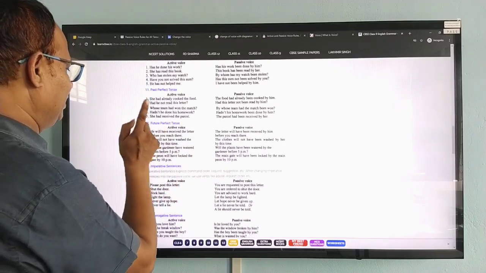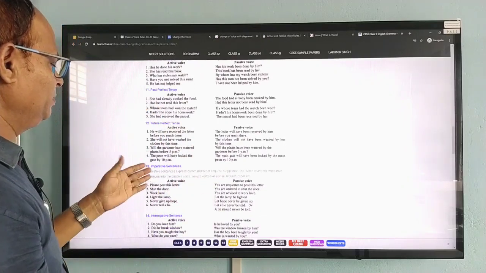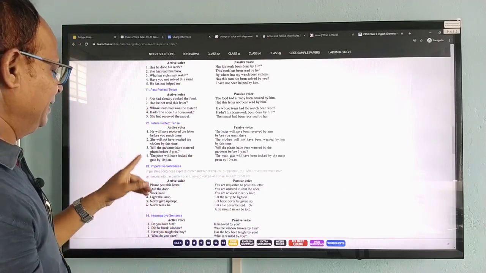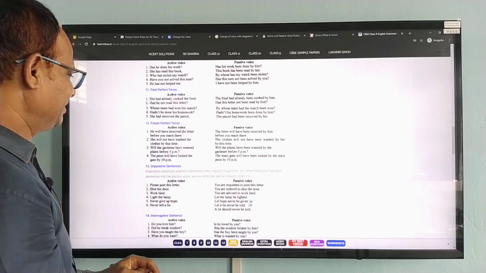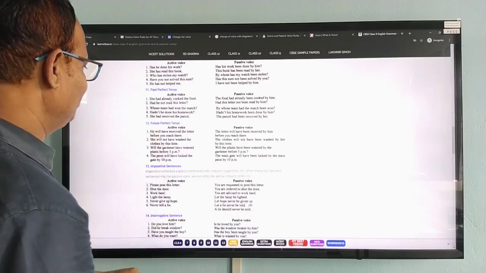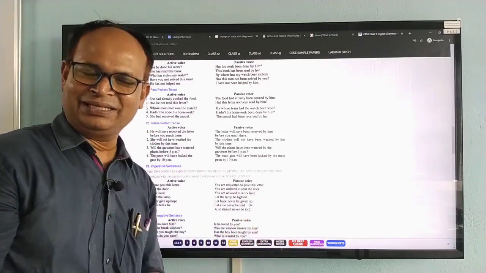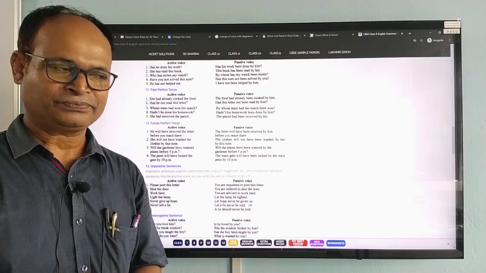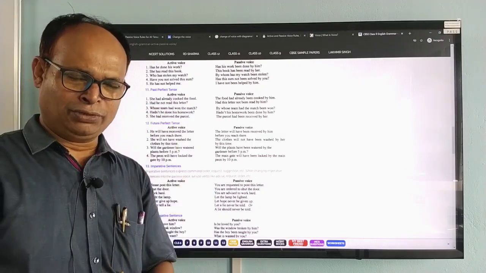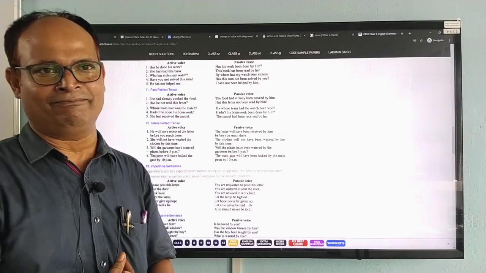Let us see the last example of this category, and then we will go to another form, the imperative sentence, and how to change it from active to passive. Let us go for future perfect tense. Future perfect means in the future something will be done. By tomorrow I will have completed the sum.